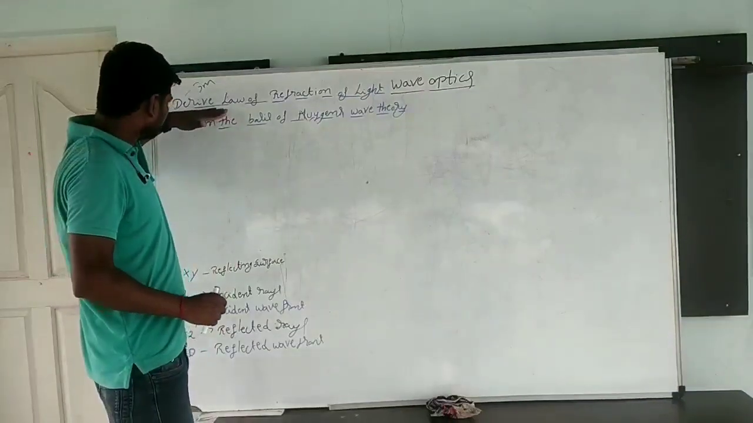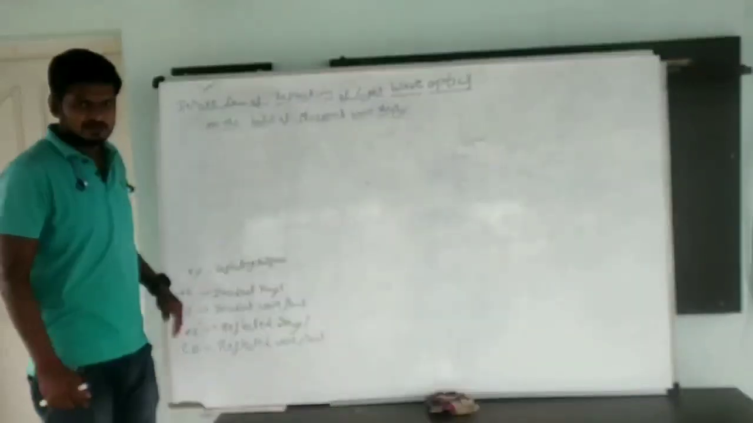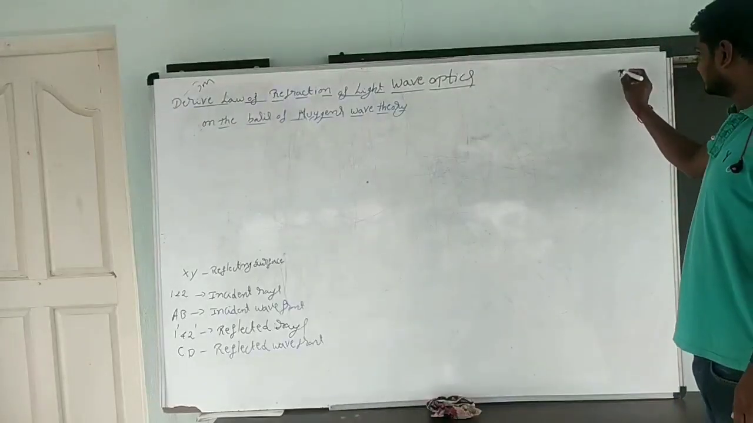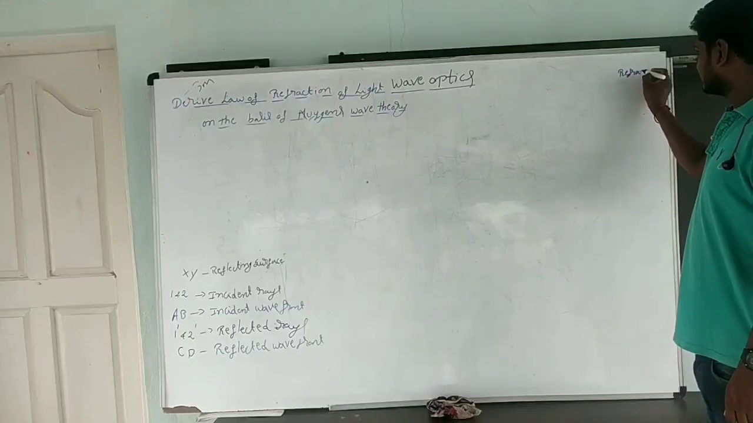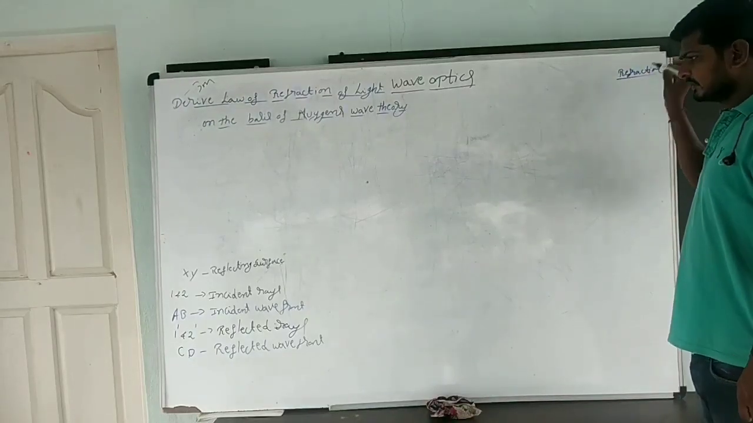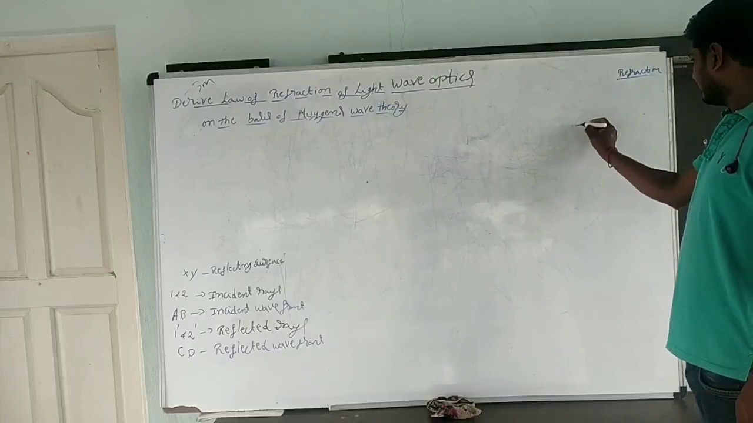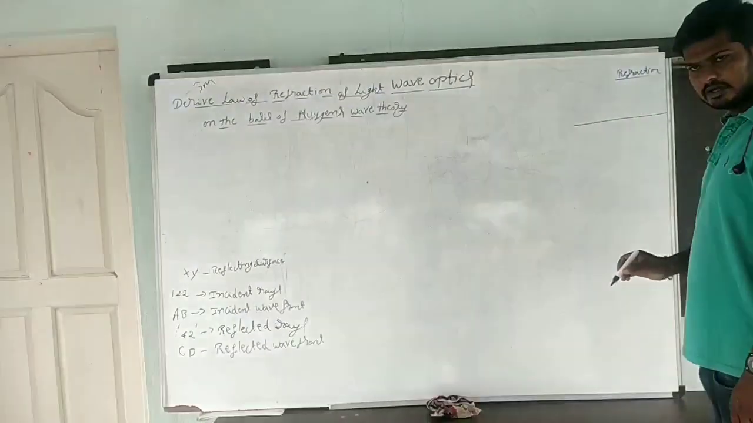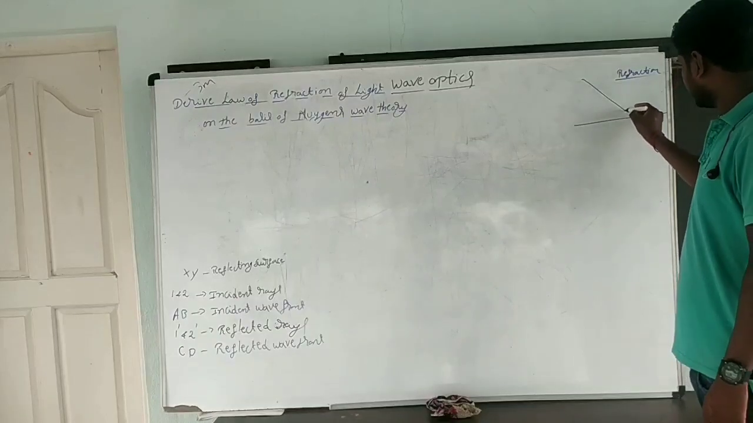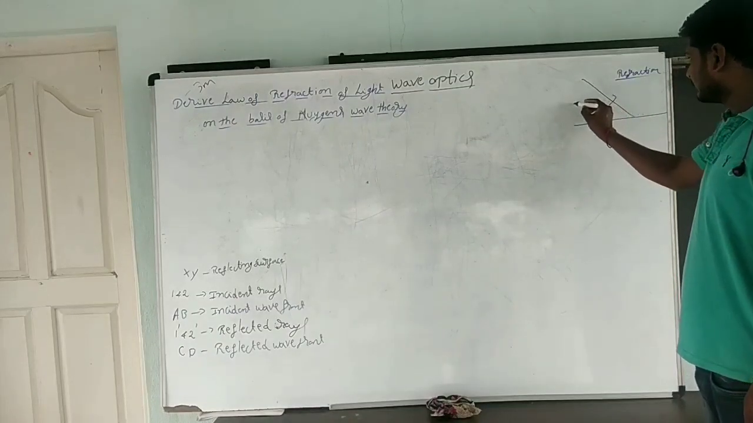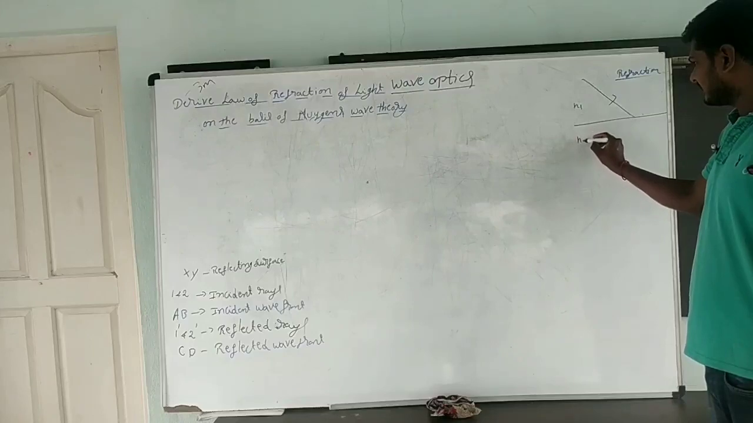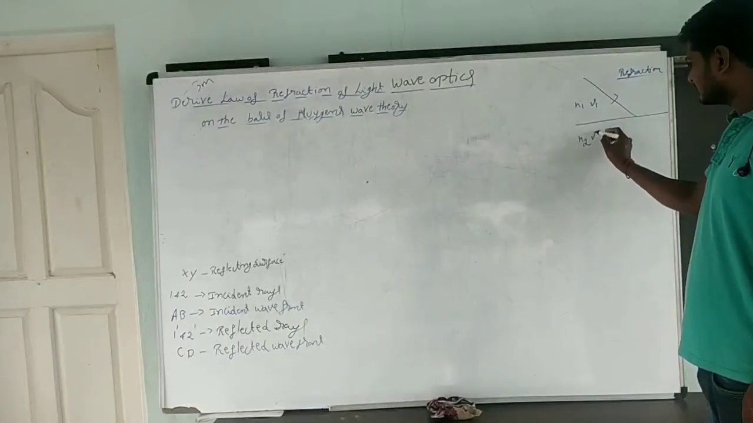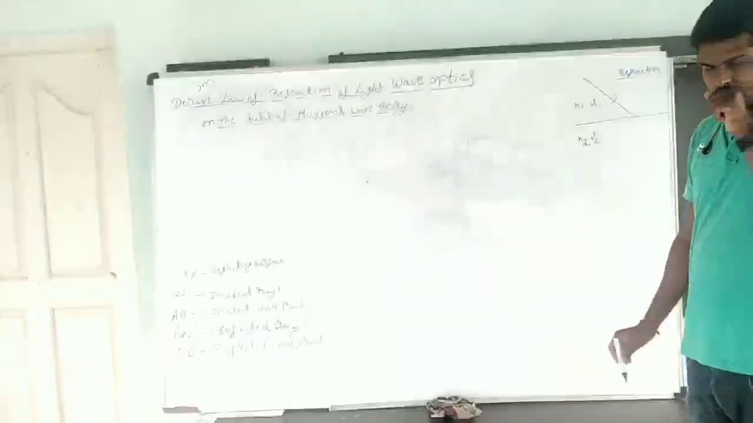Now we have to explain deriving the law of refraction of light. First, we should know what is meant by refraction. Simple one: there will be a refracting surface, meaning a transparent medium. When a ray of light is incident from one medium to another medium, here I am going to take refractive index N1, here refractive index will be N2, and here the speed of light will be V1, here the speed of light will be V2.